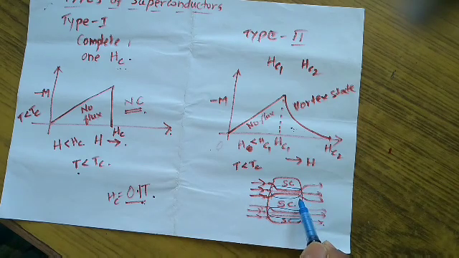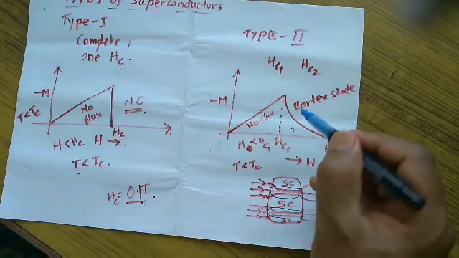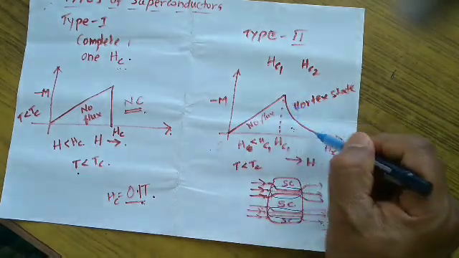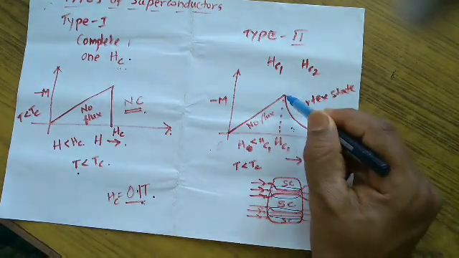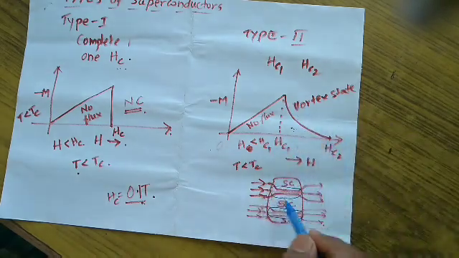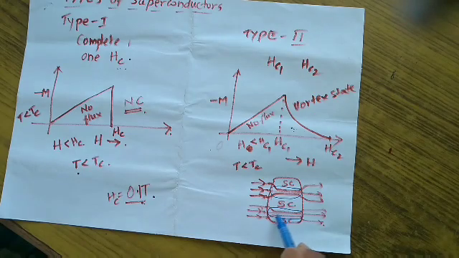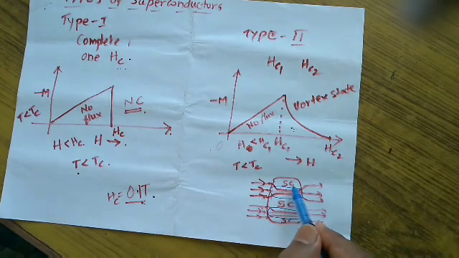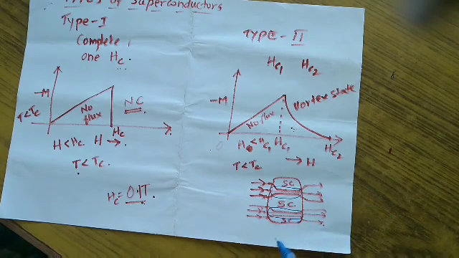take place. That is the reason why there will be a decrease in magnetic moment, but not abruptly to zero, but slowly. If we go on increasing the magnetic field, such regions of swirling supercurrents will increase and the superconducting regions will decrease.